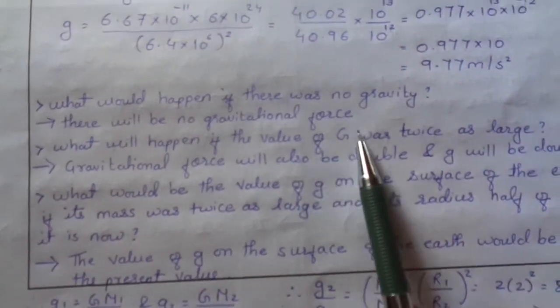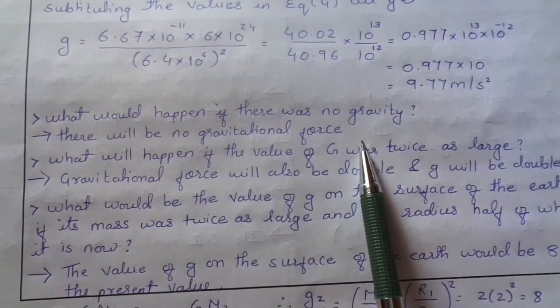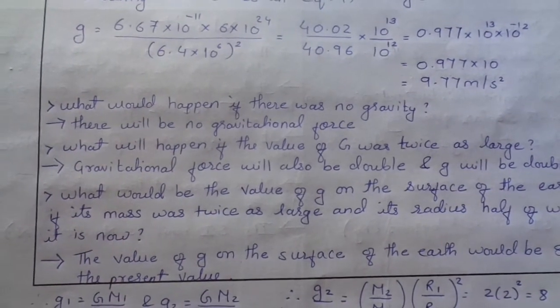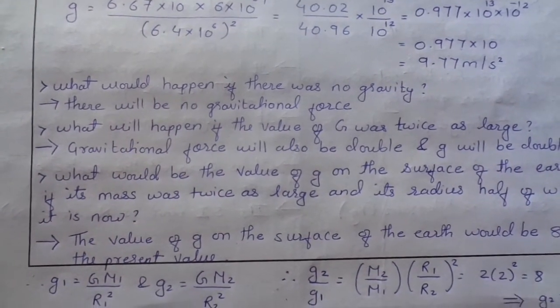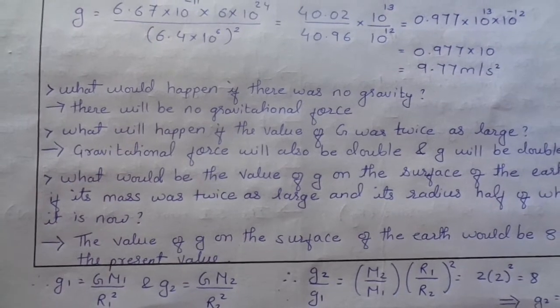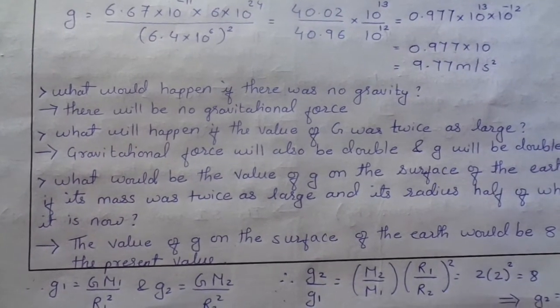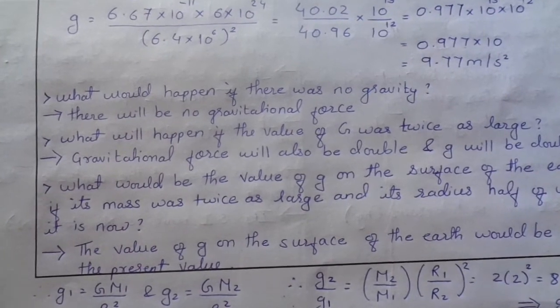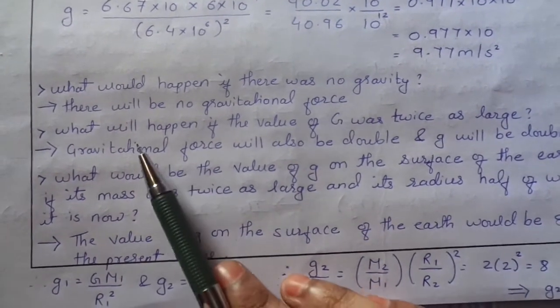And if gravitational force is not there, the two objects which were earlier attracting each other will not attract each other now, because the gravity is zero. Because there is no gravity, the objects will fly off.